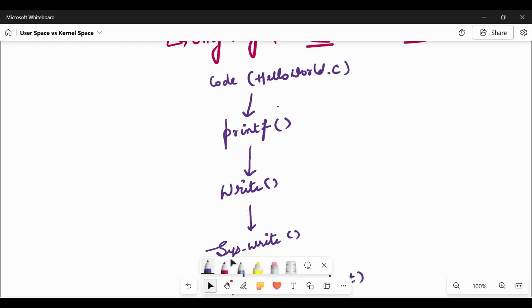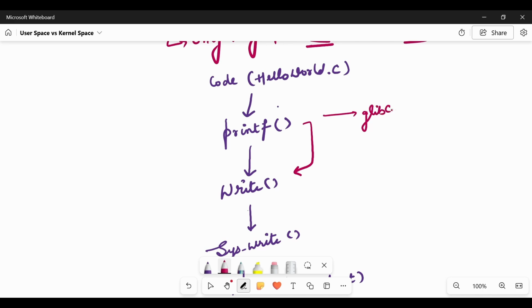We have seen that our code calling the printf statement got converted into a write statement. printf is a part of the glibc library, which is a part of user space. And this is the system call, and this is the system call inside the kernel.